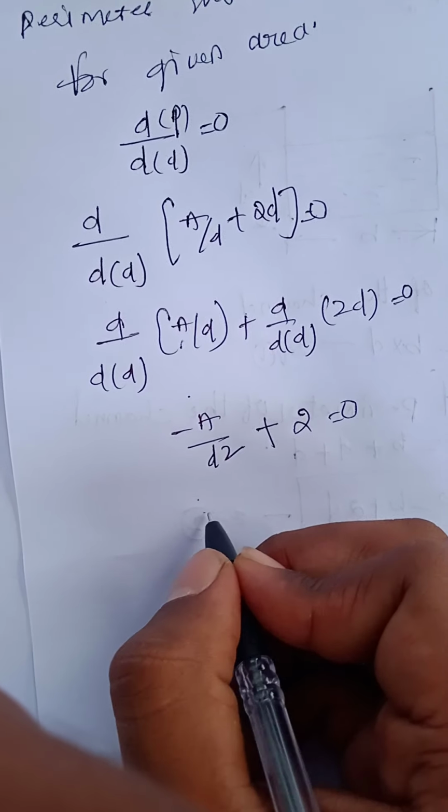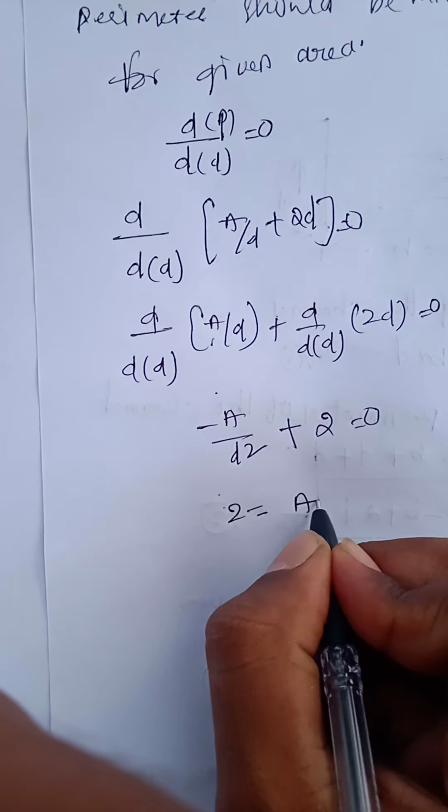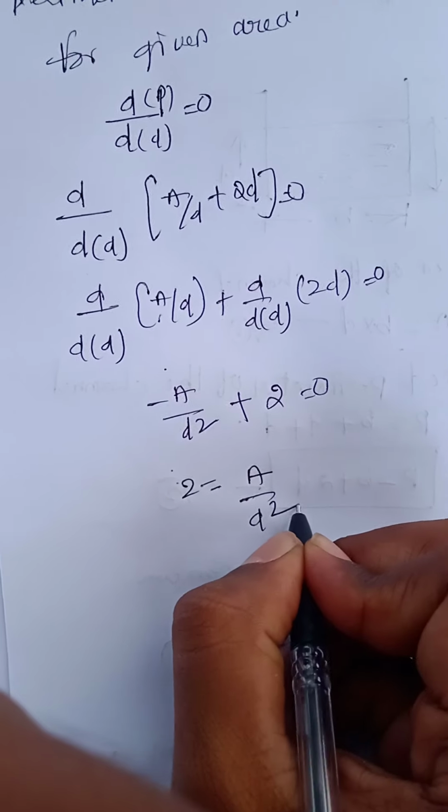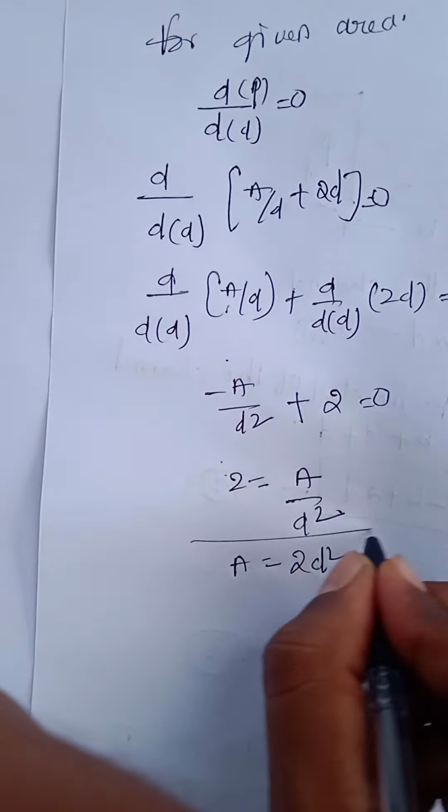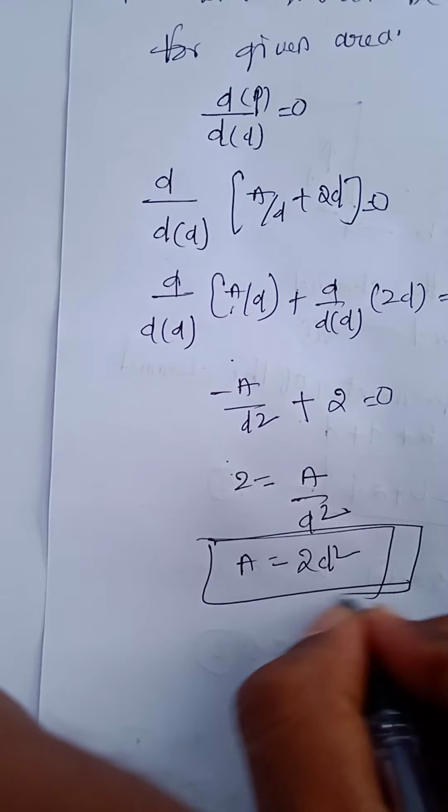We can write 2 equals A by d square, so A equals 2d square. We get the area equals 2d square.